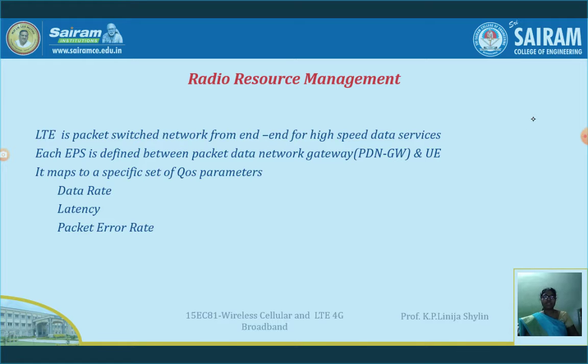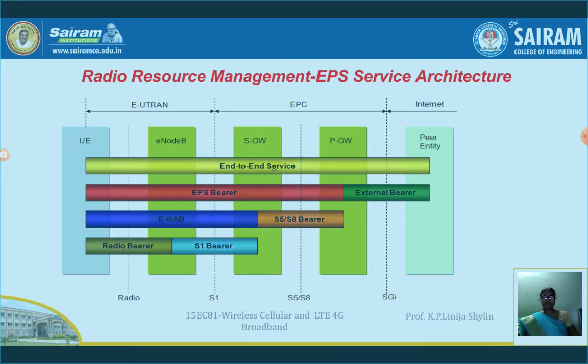Then let's see the diagrammatic structure of the Evolved Packet System. Here we can see the radio bearer, then the S1, S5, S8 interfaces. These are all interfaces, right? This is called the Evolved Packet System, and it needs to cross multiple interfaces, that is the S1 interface and the S5 or S8 interface, and each interface will be mapped to a transport layer bearer.